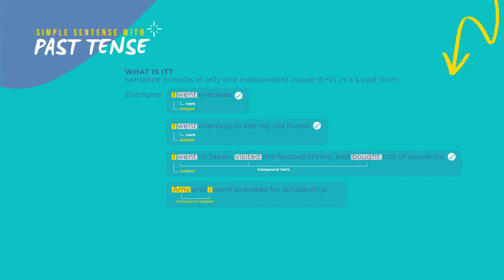Amy and I went overseas for scholarship. Amy, I, compound subject. Went, verb. This is also a simple sentence because it only has one verb, but in the form of compound subject and one verb.